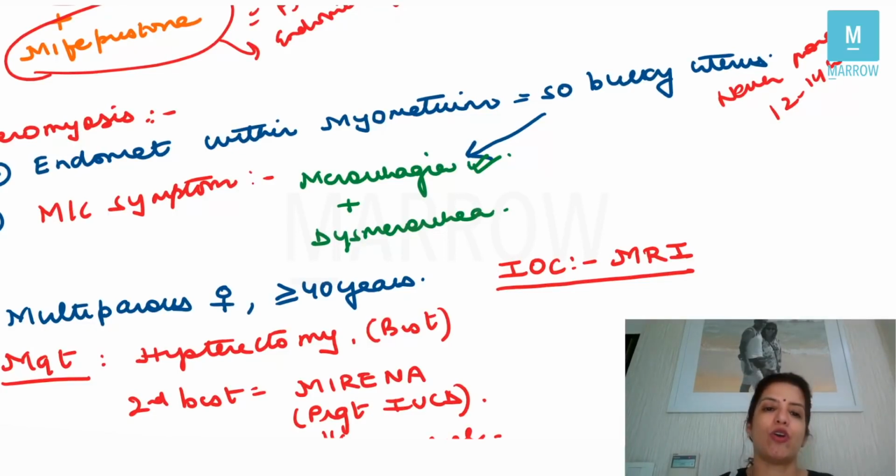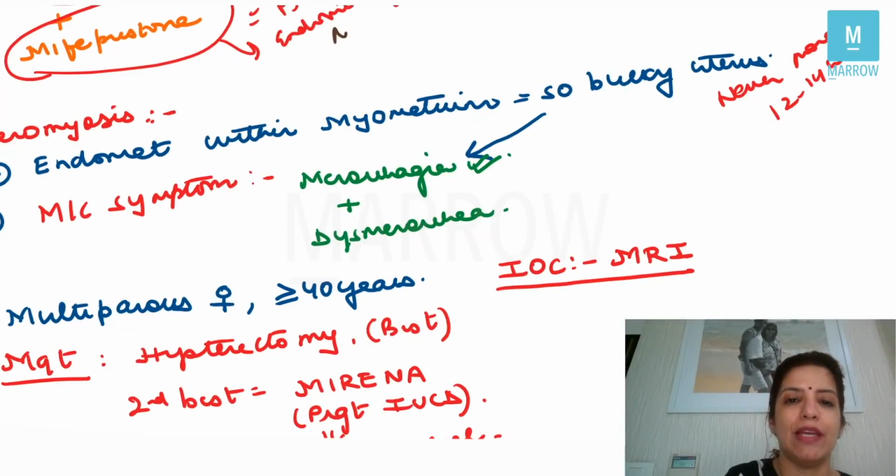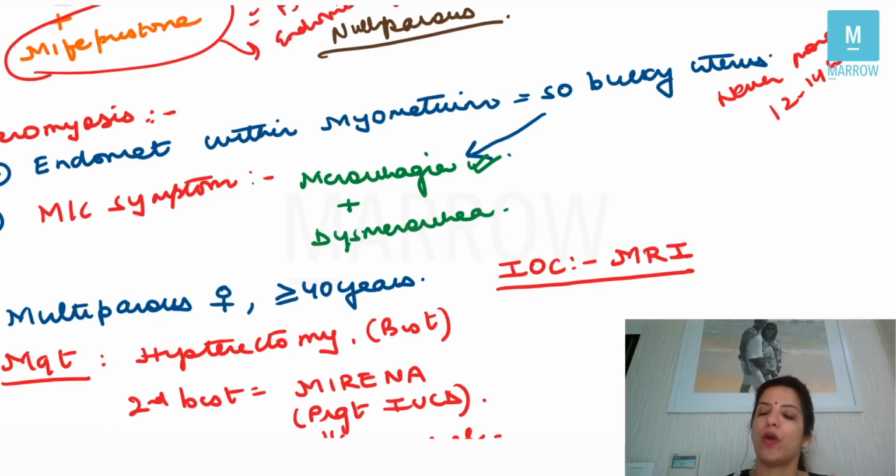Now in adenomyosis, you get a multiparous female more than 40 years who will come to you. Whereas in endometriosis, the female is nulliparous, right? So endometriosis is more common in nulliparous females, adenomyosis is more common in multiparous females. The investigation of choice in endometriosis was laparoscopy. The investigation of choice in adenomyosis is MRI. Management of endometriosis was medical management. Management of adenomyosis.